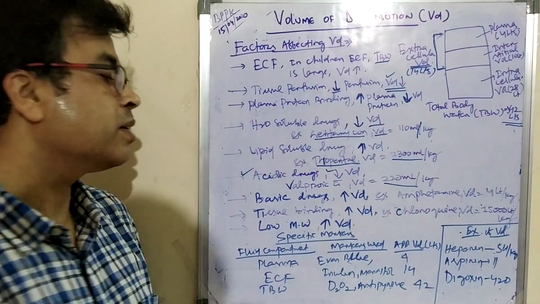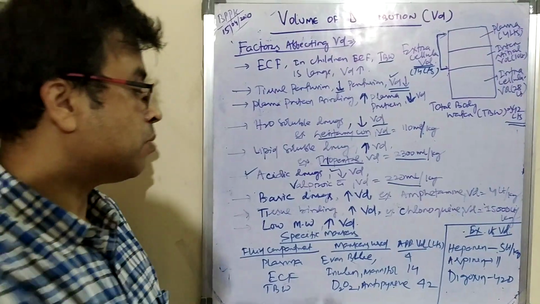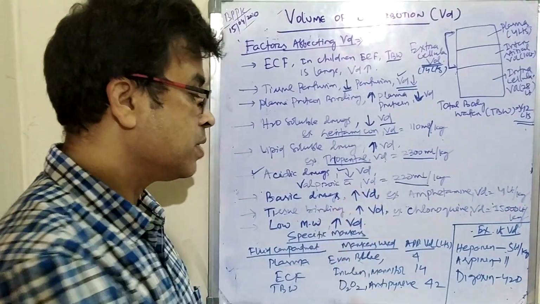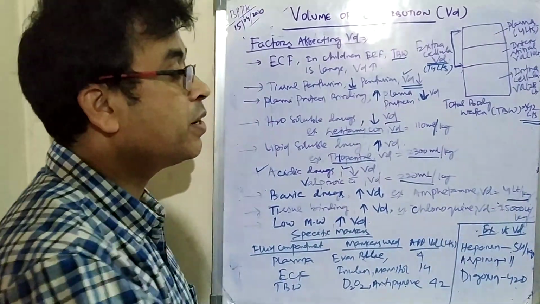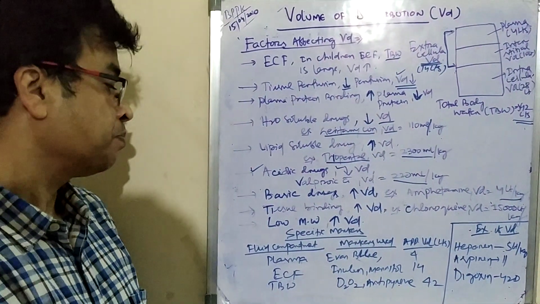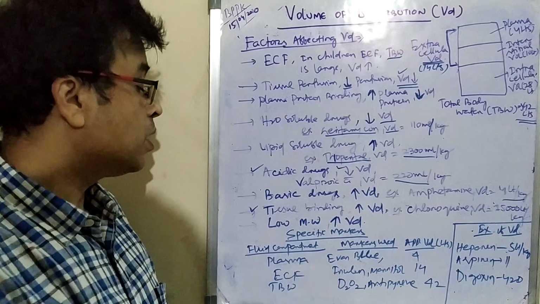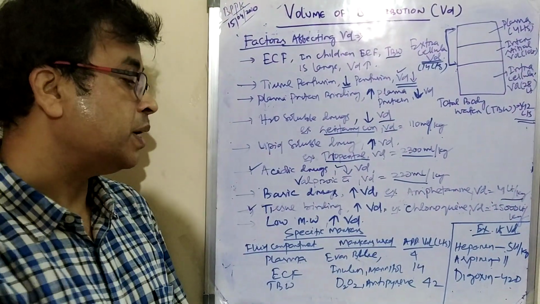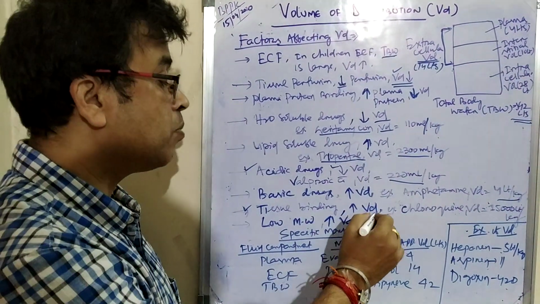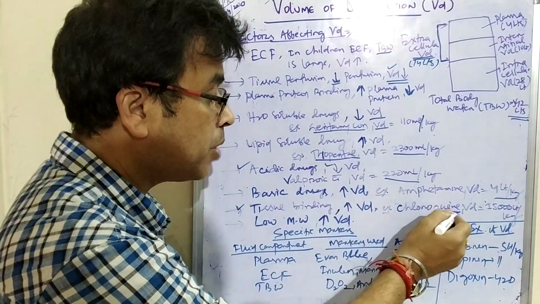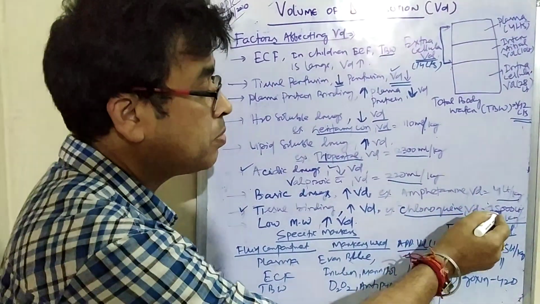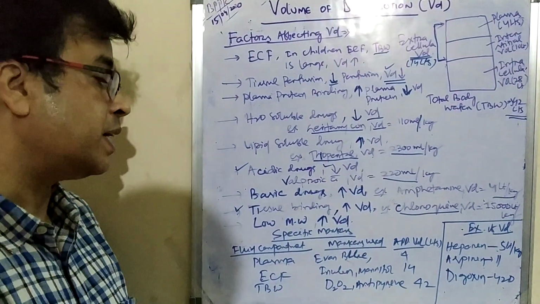Then come to basic drugs. If you use a basic drug, the volume of distribution will increase. For example, amphetamine, the volume of distribution is 4 liter per kg. Similarly, with more tissue binding, the volume of distribution will also increase. For example, chloroquine, the volume of distribution is 15,000 liter per kg.